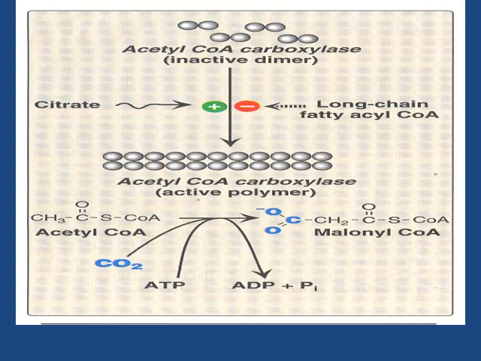So this is the acetyl coenzyme A carboxylase reaction, converting acetyl coenzyme A into malonyl coenzyme A, the rate limiting step of fatty acid synthesis. First, the enzyme exists as inactive dimers, which are polymerized and activated by citrate and inactivated by long chain fatty acyl coenzyme A like palmitoyl coenzyme A by its depolymerization.